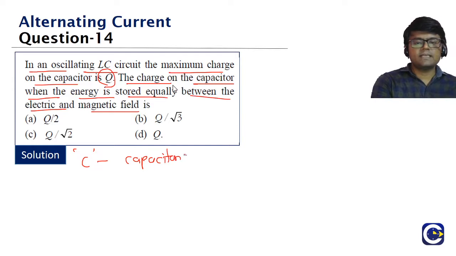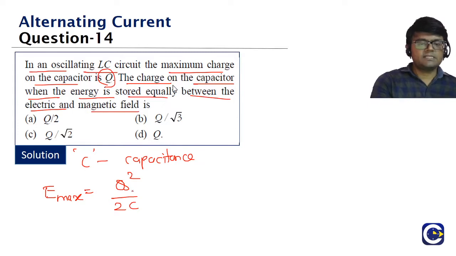If we say C is the capacitance value of it, then the maximum energy will be equal to capital Q square by 2C, because this corresponds to the maximum charge on the capacitor, that is when the total energy will be stored as the electrostatic potential energy.